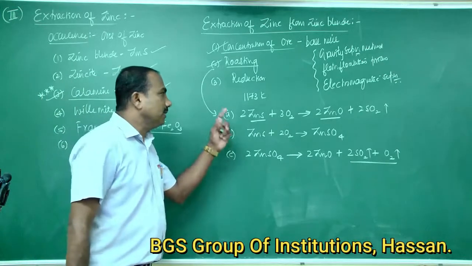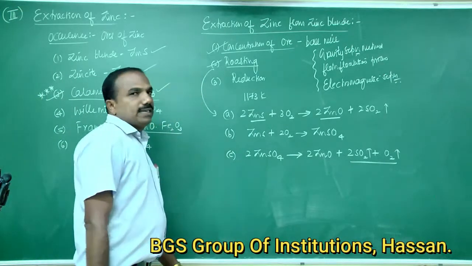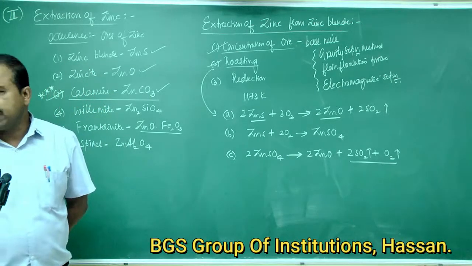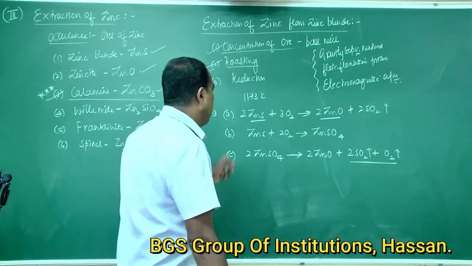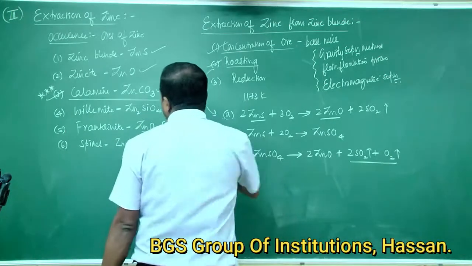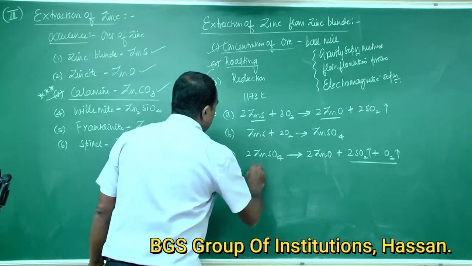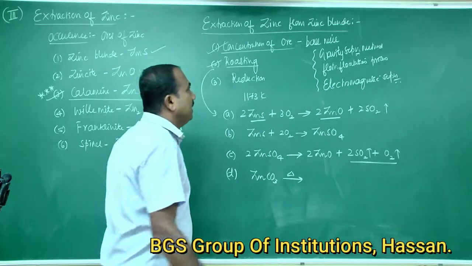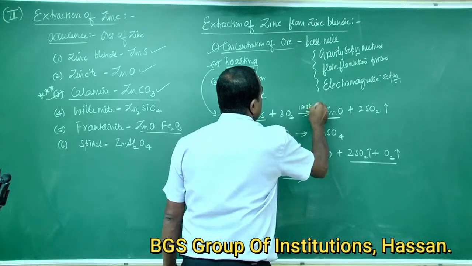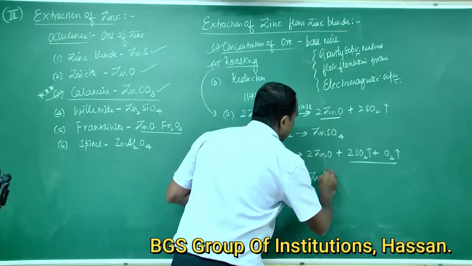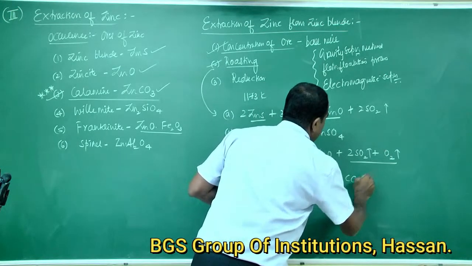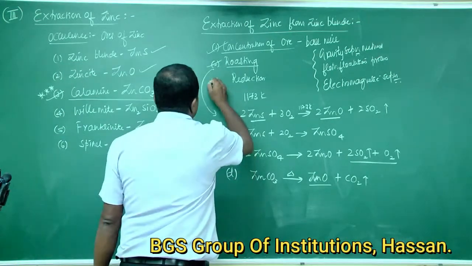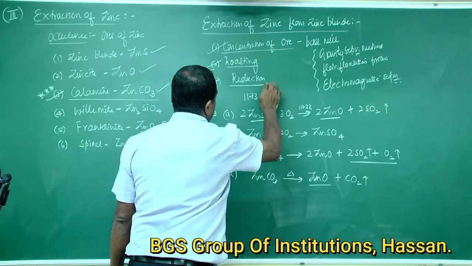The mixture is heated in a reverberatory furnace. If carbonate ores, zinc carbonate ores, are used, zinc carbonate on heating at a temperature of 1173 Kelvin gets decomposed to form zinc oxide with the liberation of carbon dioxide. So this is about roasting.